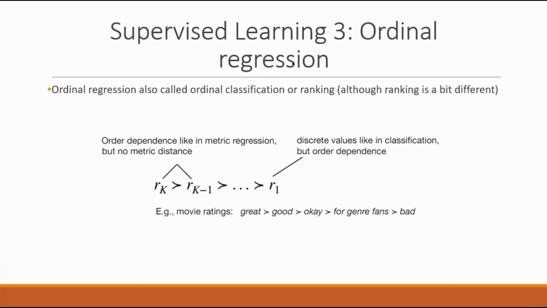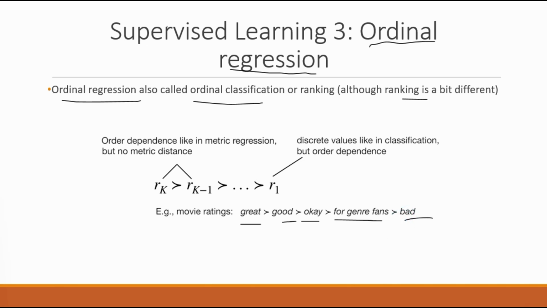And to make things more interesting, there's actually a third type, which is also known as ordinal regression or ordinal classification. Ordinal regression is very similar to classification, but there is a rank order. So we have ranks that we want to predict. Think of it, for example, as movie ratings, like great is better than good, which is better than okay, which is better than for genre fans, and which is better than bad.